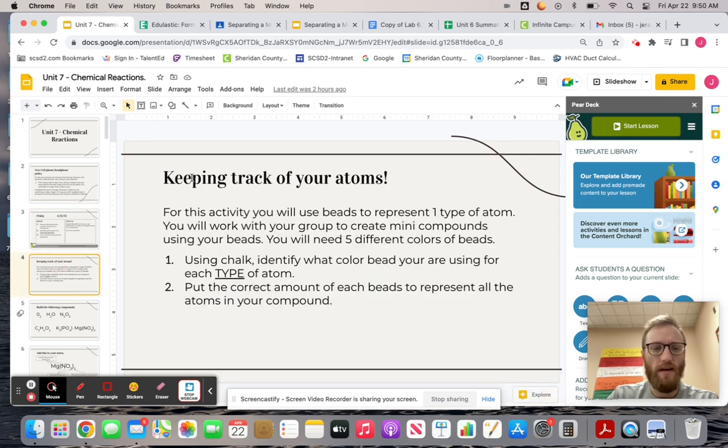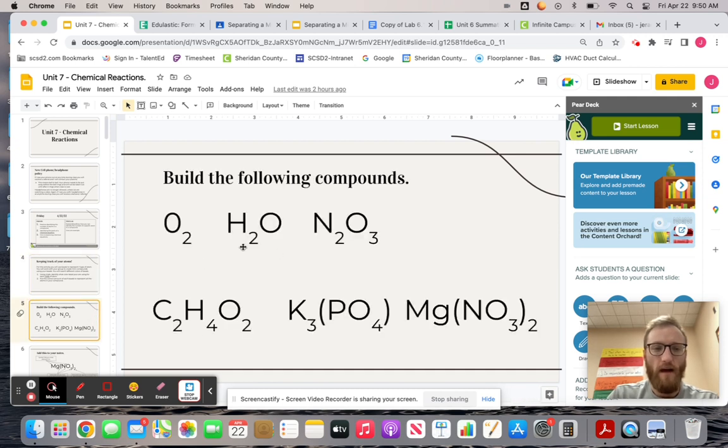What we did in class is we used beads to represent each type of atom, and we built a bunch of different molecules. I'll say red represents oxygen. So if I have O2, I have two oxygen atoms. If I built this with my beads, I would have two red beads. Very simple. Same thing here.